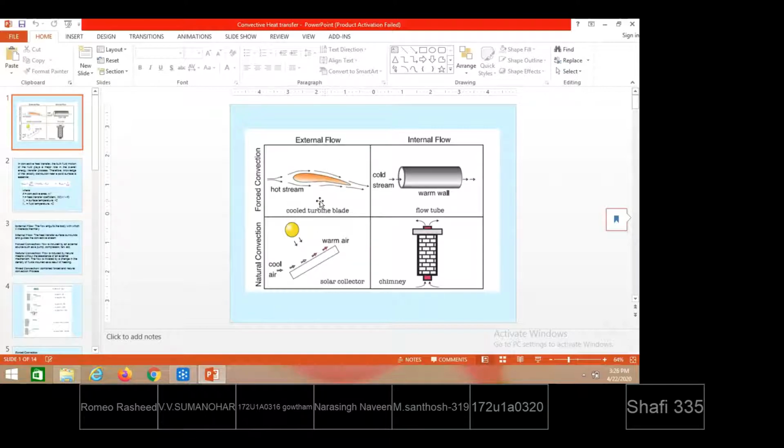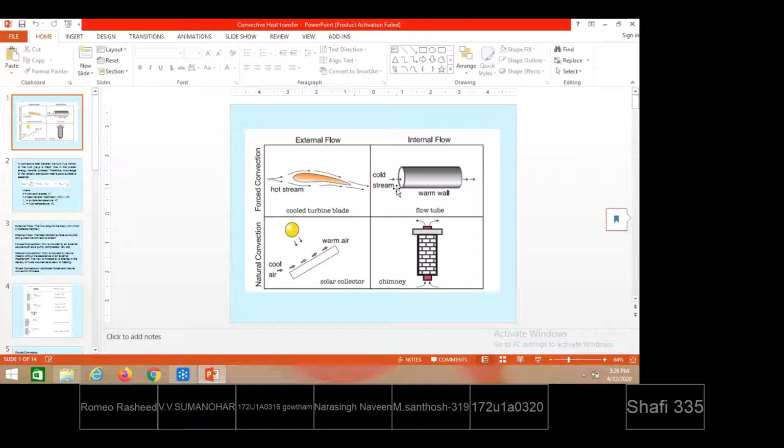Examples are shown here. Turbine blades: already we have seen steam at so and so pressure and temperature. When it is allowed to expand over the turbine blades externally, the energy will transmit from the steam to the turbine blades. So the mode of heat transfer involved is convection. For the time being, forget about forced or natural convection; to understand convection, there must be contact or intimacy between the fluid and the solid surface.